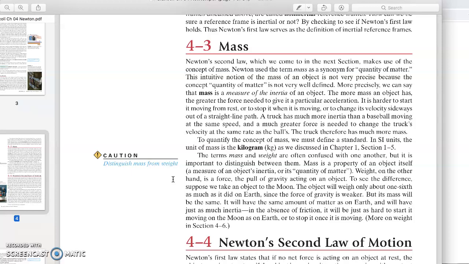When you say my weight is, for example, 60 kg, you're making the mistake. I hope you can figure out where the problem is.